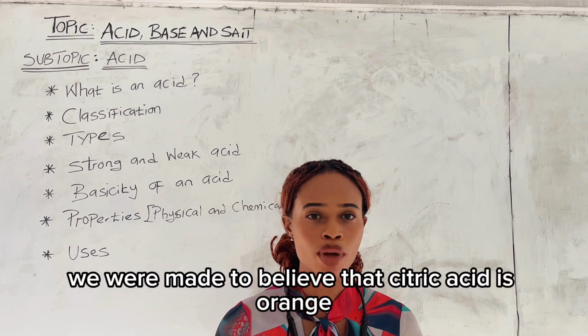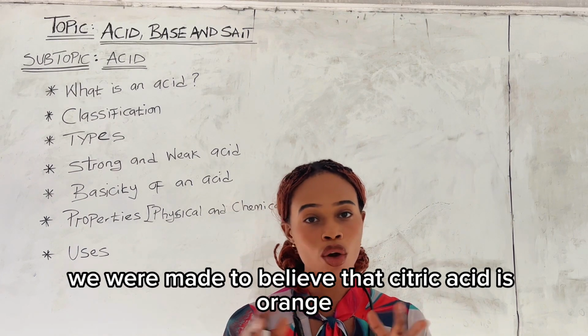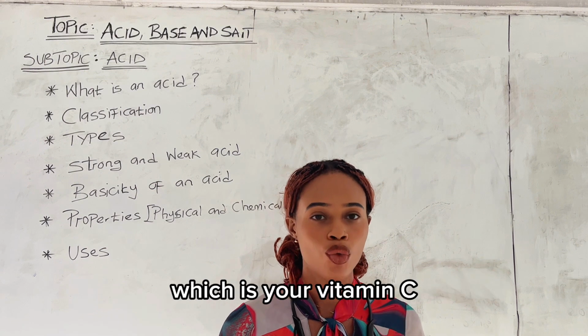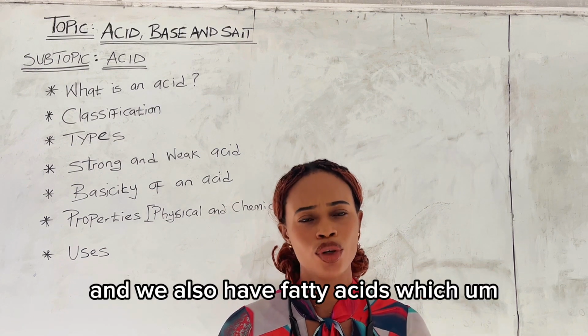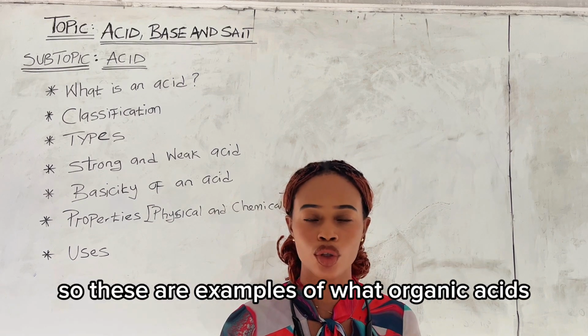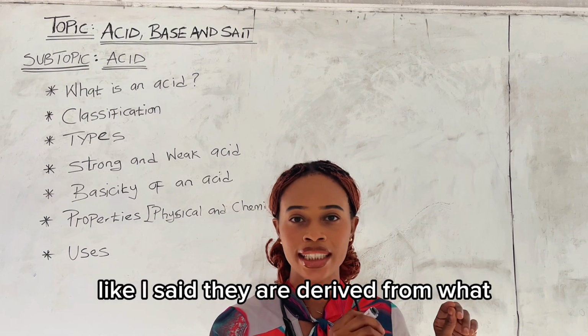I know previously we were made to believe that citric acid is from orange, but that is not true. Oranges are actually from ascorbic acid, which is your vitamin C. Then we also have fatty acids, which are gotten from fat and oil. So these are examples of what? Organic acids. Like I said, they are derived from what?